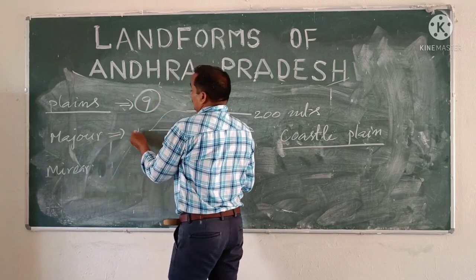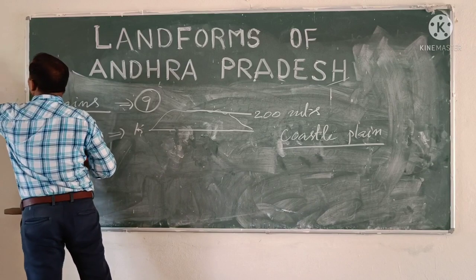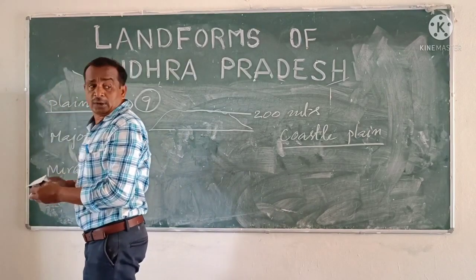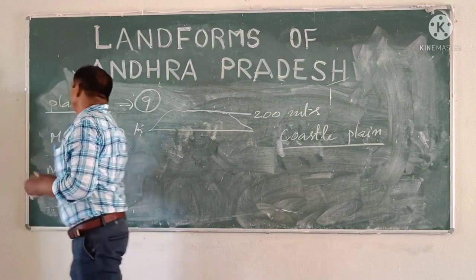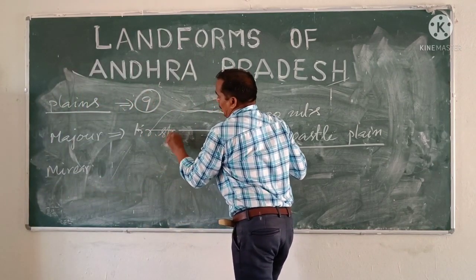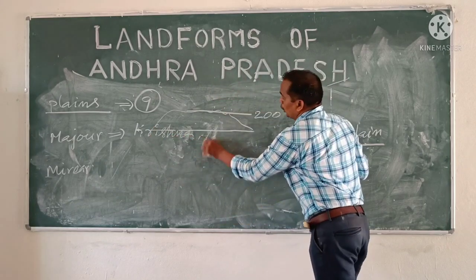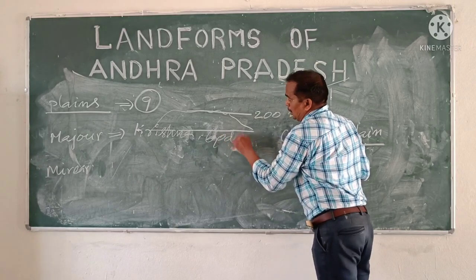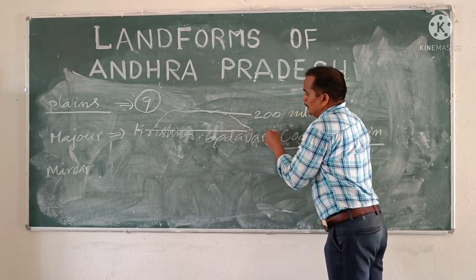Major plains are there in the Krishna Godavari areas. Dear children, Krishna means a river basin area, and Godavari is also a river basin area. Both are rivers.